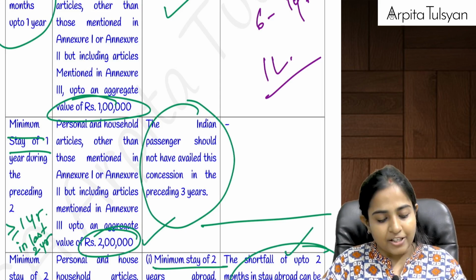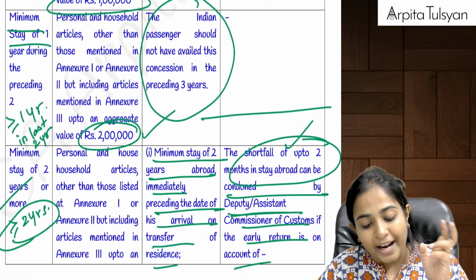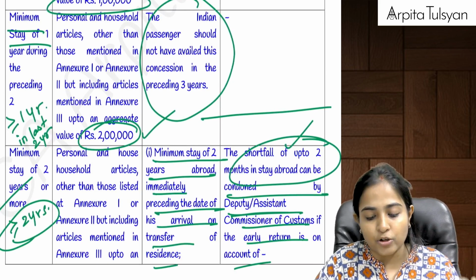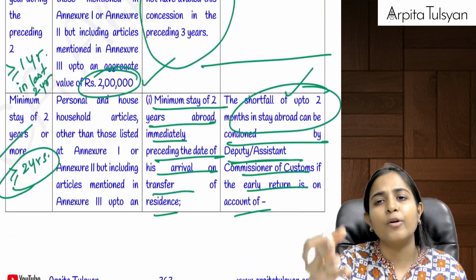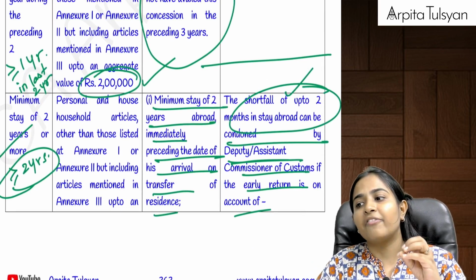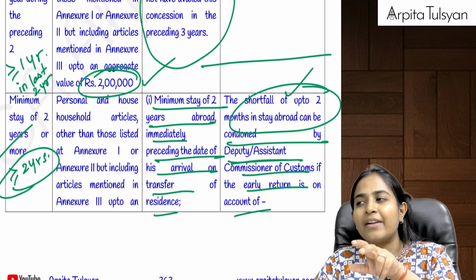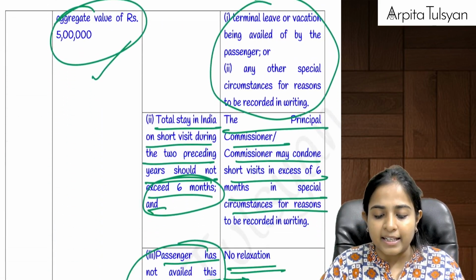Then after that, if someone has stayed outside India for a period of at least 2 years, that is 24 months he should have stayed outside India. In this 24 months, the Commissioner can give him a condonation of 2 months. That is, let's say if someone has stayed outside India, instead of 24 months, for 22 months. Means he is falling short of 2 months only? Then that can be condoned by the Deputy or the Assistant Commissioner.